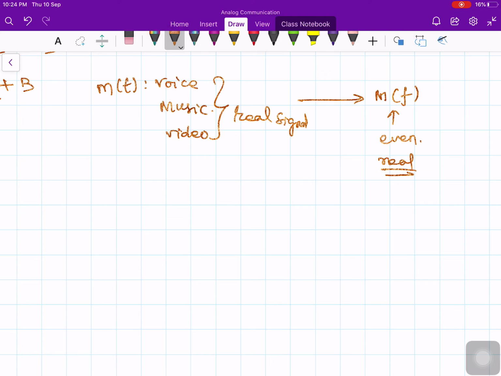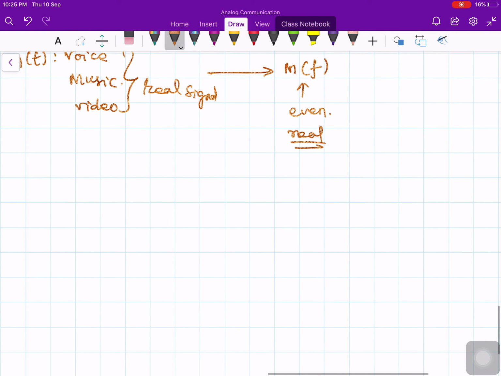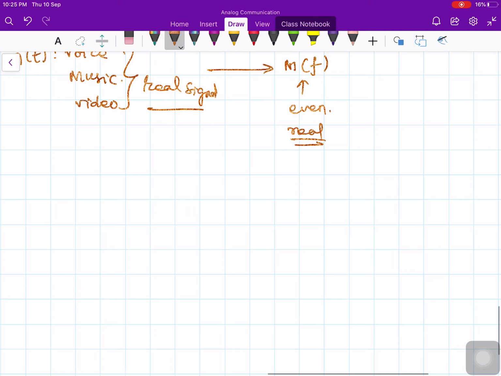So for any real signal, M of f has some symmetry properties. The magnitude has even symmetry and its phase has odd symmetry. So you take a real signal's Fourier transform, and it has two properties.